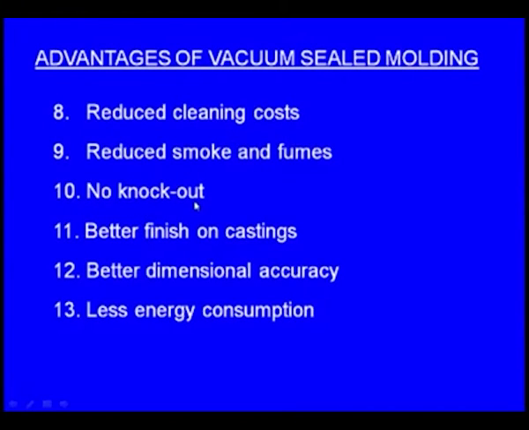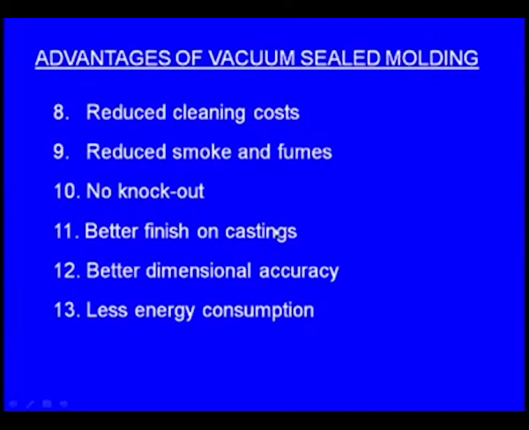Next one, no knockout process. What is this knockout? In the sand casting process, after we pour the molten metal and solidification is over, we have to break the mold. We have to put in physical efforts, or we use machines to break the sand. This is known as the knockout. Here that question doesn't arise. Next one, better finish on the castings. Next one, better dimensional accuracy we obtain in this process. Next one, finally, less energy consumption. So these are the advantages of the vacuum sealed molding process.